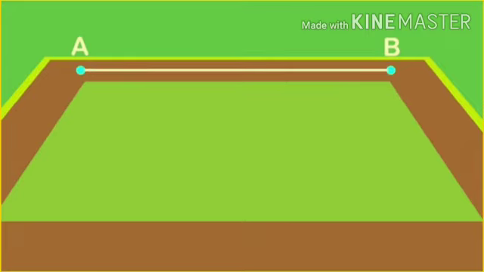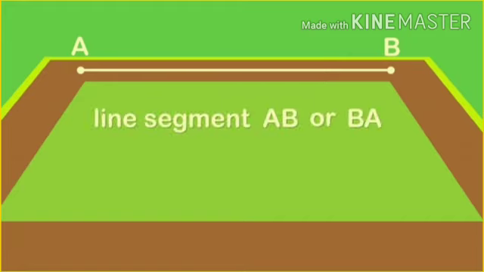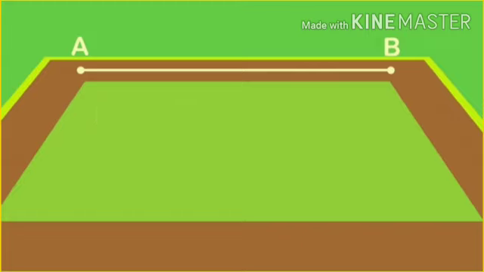It has 2 end points and a fixed length which can be measured. We can even say that a line segment is a part of line which has a fixed length. The given line segment can be read as line segment AB or BA. It can be written as segment AB or segment BA.